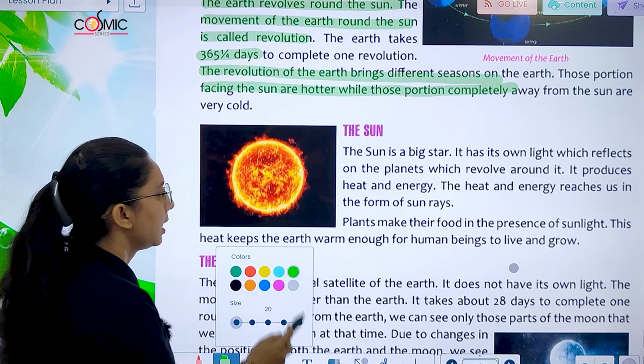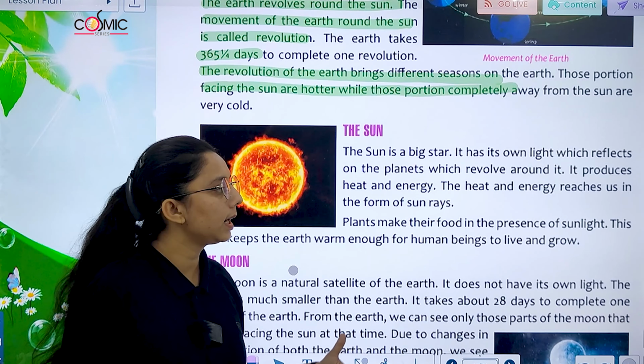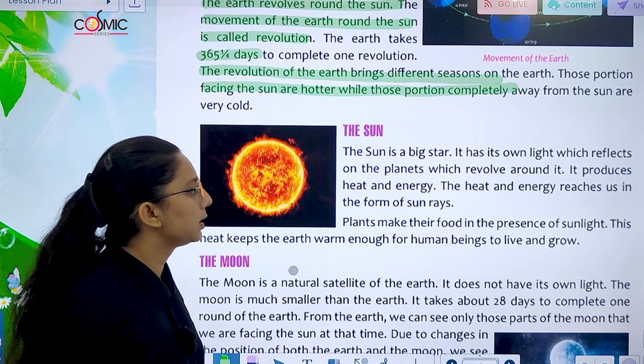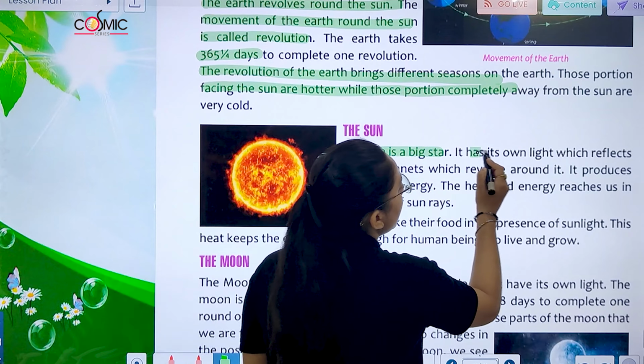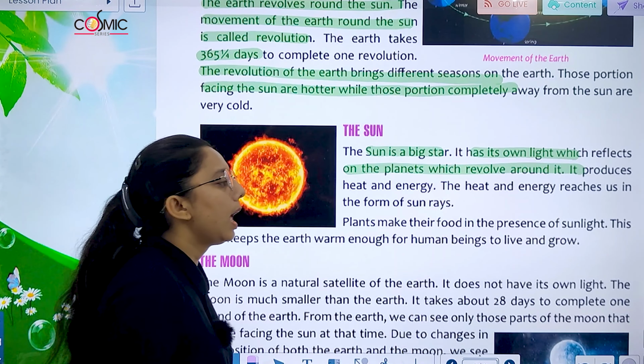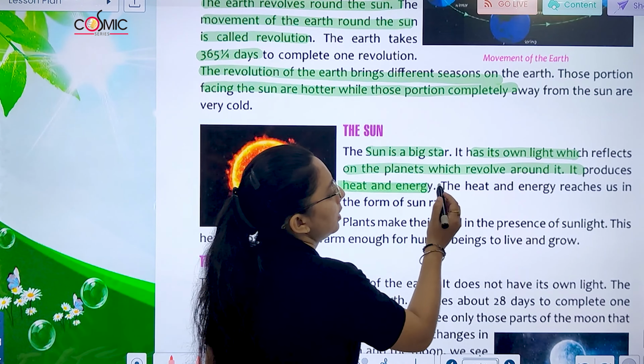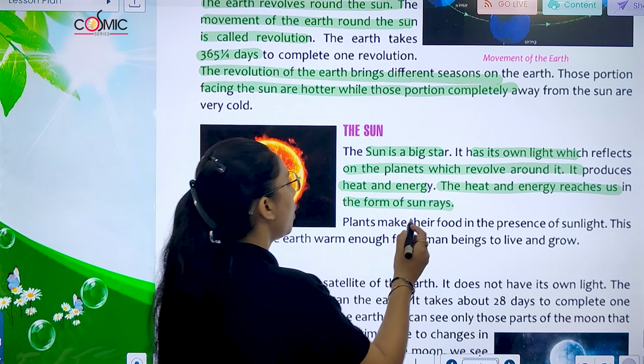Now sun. Sun is a big star. It has its own light, which reflects on the planets that revolve around it. And what does it produce? It produces heat and energy. The heat and energy reaches us in the form of sun rays.